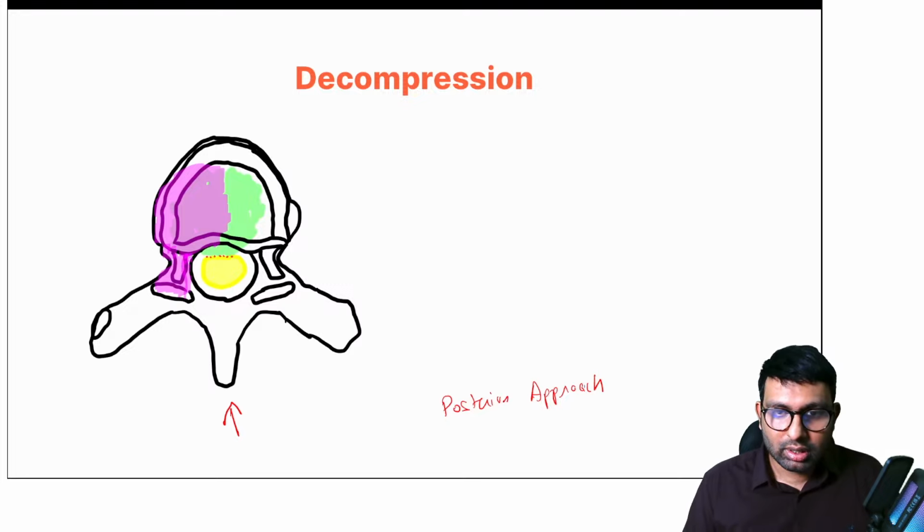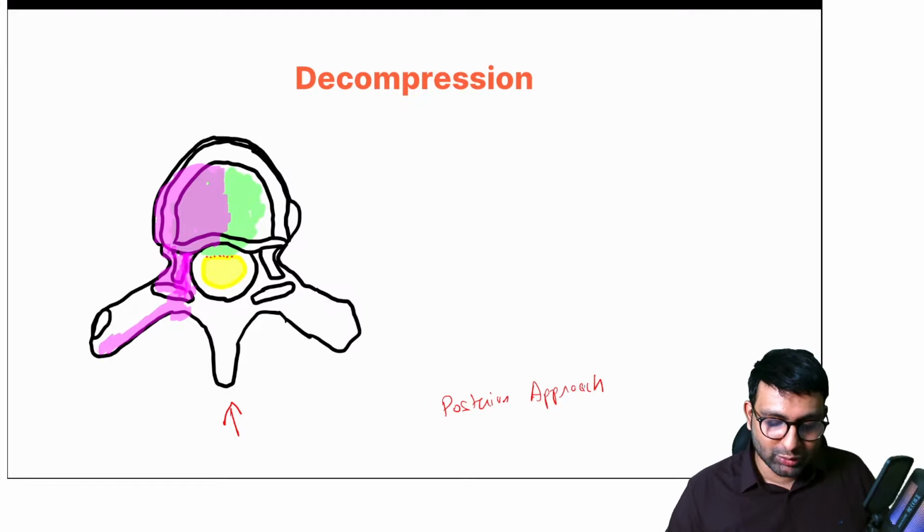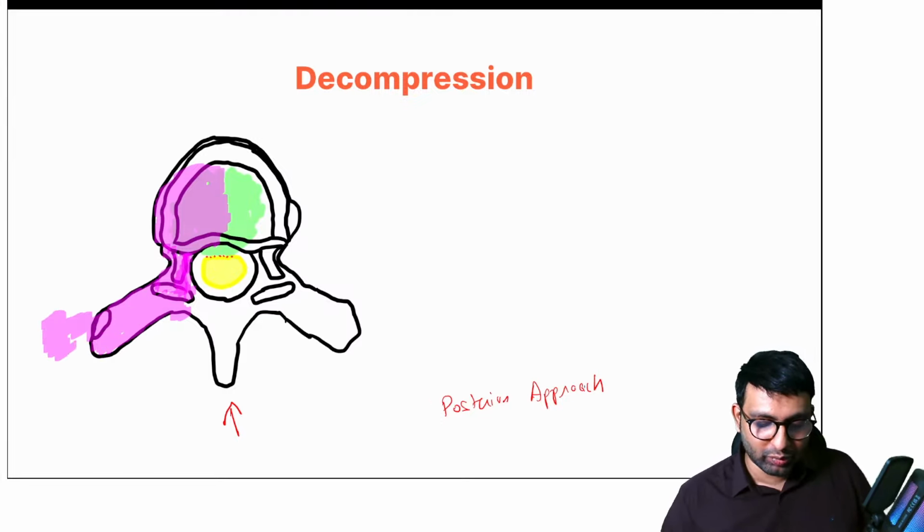The structure where we usually put the screw, when we put a vertebral screw, which area do we involve? I had asked this to you in the last session as well, Shabir. Do you remember? Yes, it's the pedicle. So the pedicle is being removed. Shabir, you're right, it is the pedicle. Then even this transverse process we remove, and also we remove the rib. Here there will be a rib, so we'll remove the rib as well.